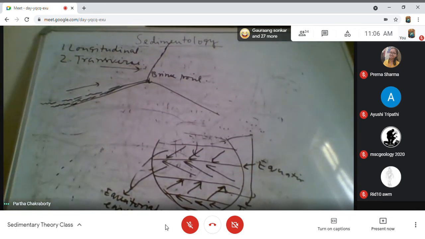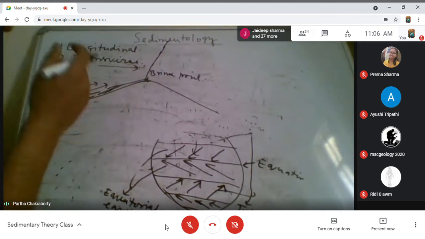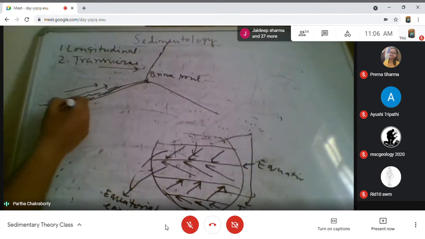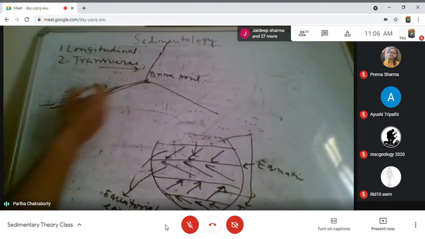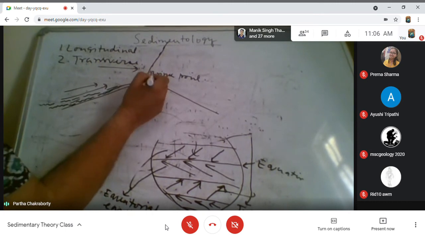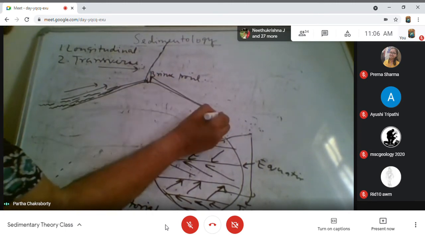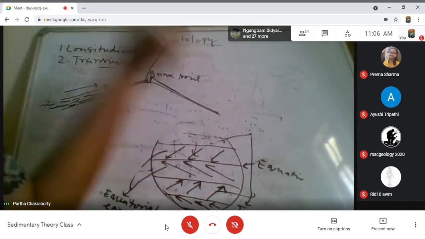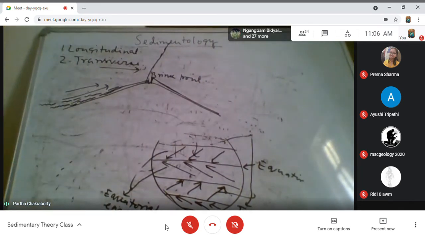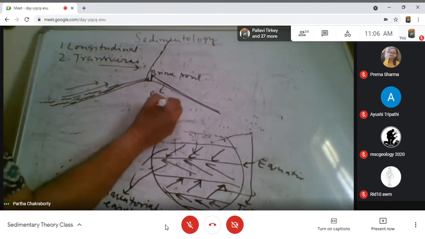When this continues for a long period of time, sand grains keep getting piled up here, and then there is a slope failure. This slope failure forms a kind of cross stratification. We call this sand flow cross strata.